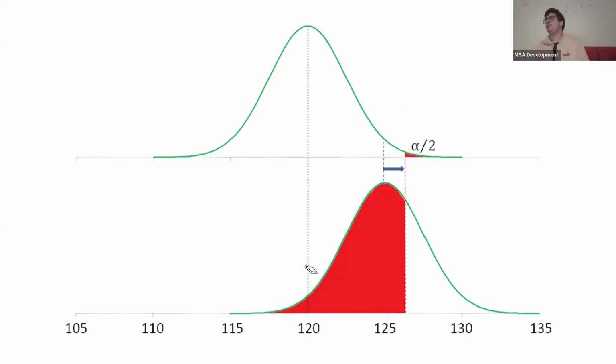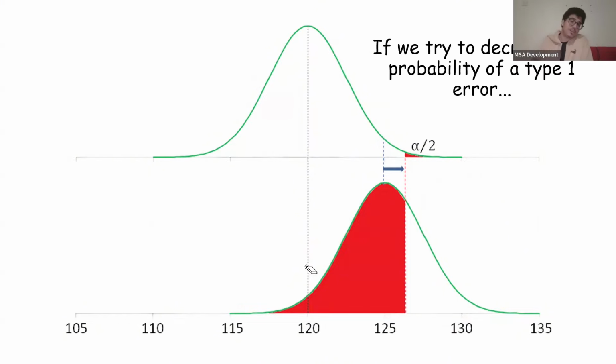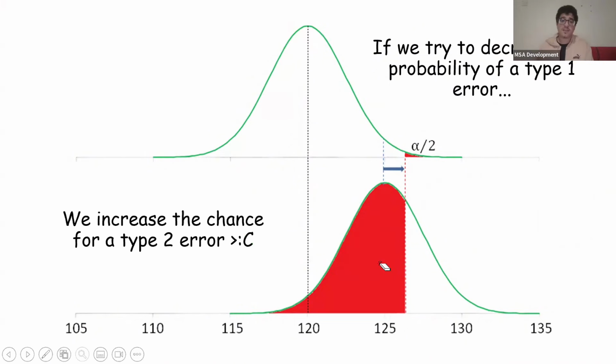So you might assume, okay, what if I somehow stop the chance of type 1 errors by, I don't know, decreasing alpha. So if we try to decrease the probability of a type 1 error, look at this beta graph, look at the beta. The chance of a type 2 error increases, okay? So yes, over here, we're less likely to have a type 1 error because the chance maybe dropped to 0.01 now, but over here, it's so much easier to miss a sample in this population because it's way easier to make a beta error, okay?